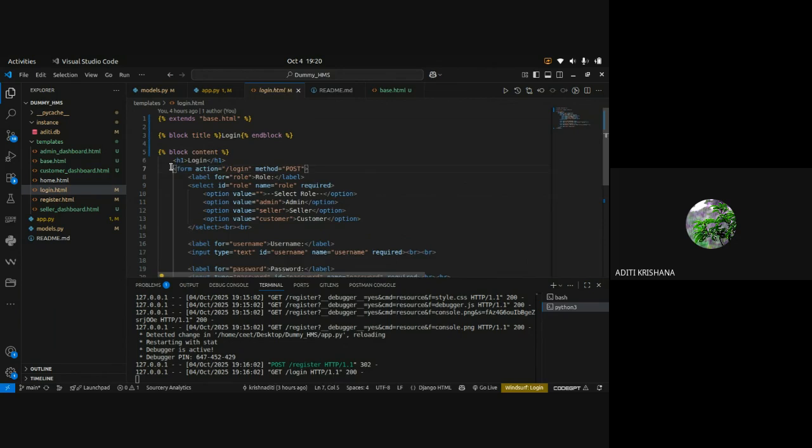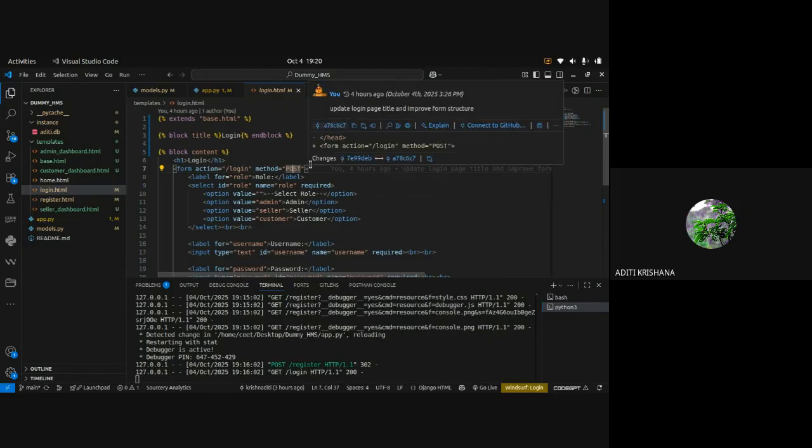Here also in the form tag I have given the action, that which URL or which route path will be calling this HTML page. So the route is /login. The /login route will be calling login.html using post method. Why post method? Because we will be typing some data as well, which will be fetched and shown.